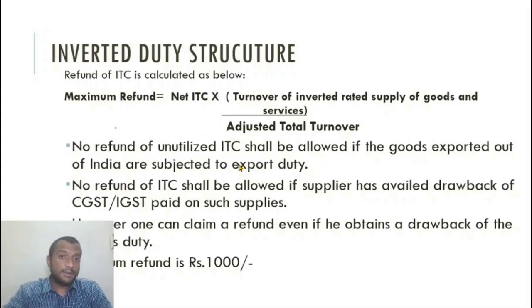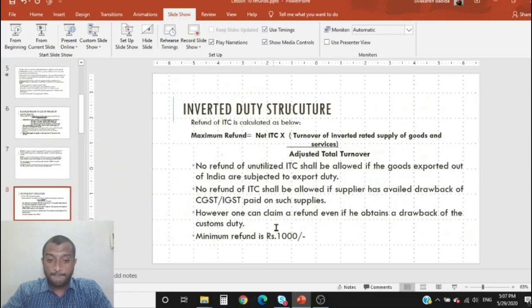Or I cannot claim a refund in case of making zero rated supplies. No refund shall be allowed if the supplier has availed drawback of CGST or IGST paid on such supplies. I can either avail a drawback of the tax paid on inputs or tax paid on imports, or I can avail a refund. I cannot claim a double benefit. However, one can claim a refund even if he obtains a drawback of customs duty.